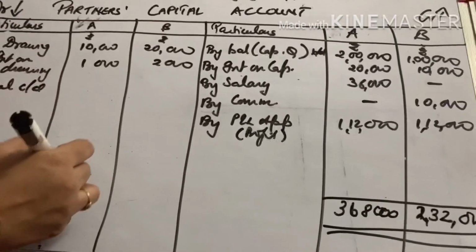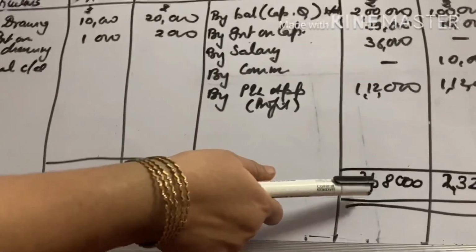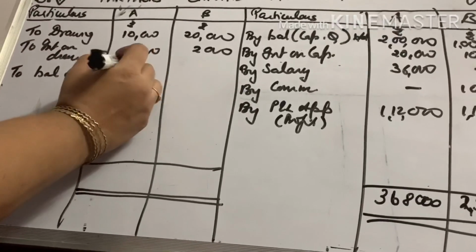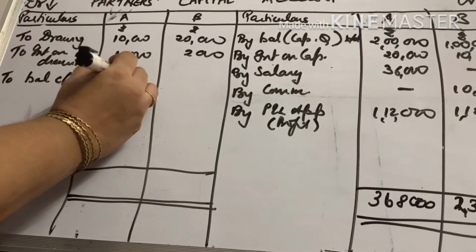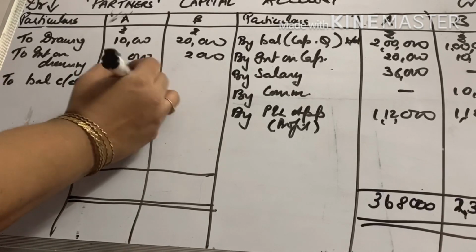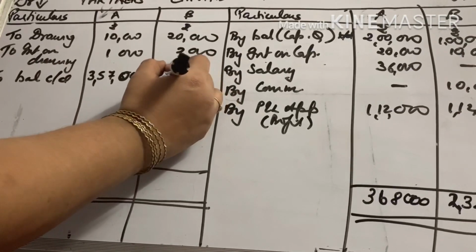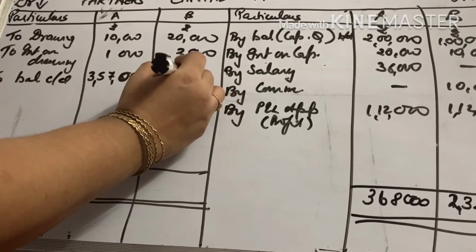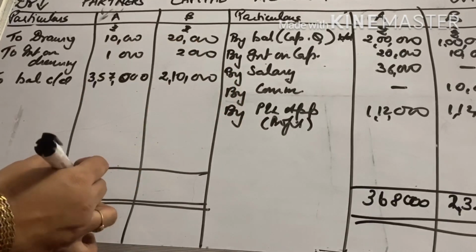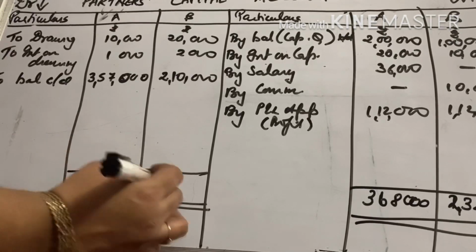So from here you subtract 11,000 from 3,68,000. So the balance will be 3,57,000. You can check once, and here the balance will be 2,12,000 minus 2,000, that is 2,10,000. So 3,57,000 and 2,10,000.